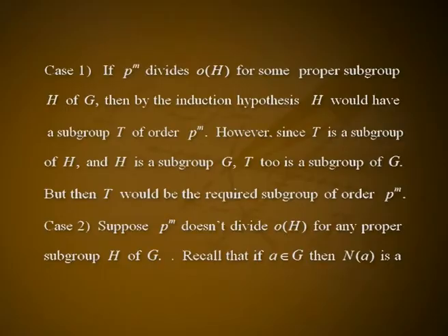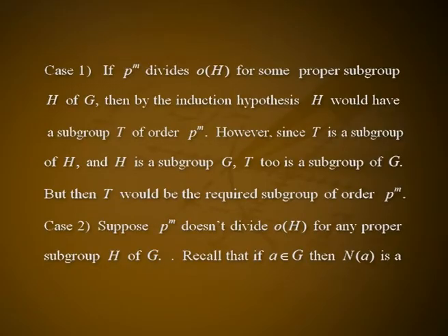Hence, the result is true if the order of G is equal to 2. Now, as induction hypothesis, we suppose the result is true for all groups of order less than the order of G. From this, we want to show that the result is valid for G. Suppose then that p^m divides the order of G, but p^(m+1) does not divide the order of G, where p is a prime and m is greater than or equal to 1.